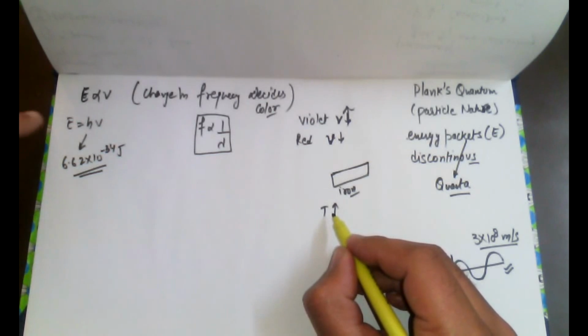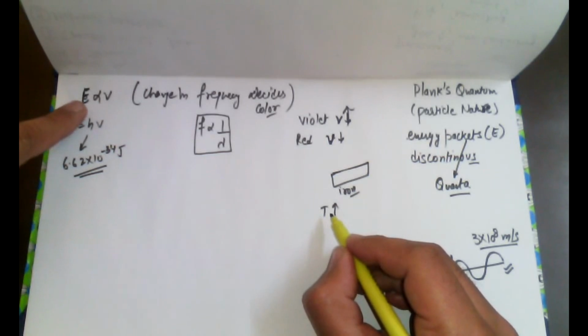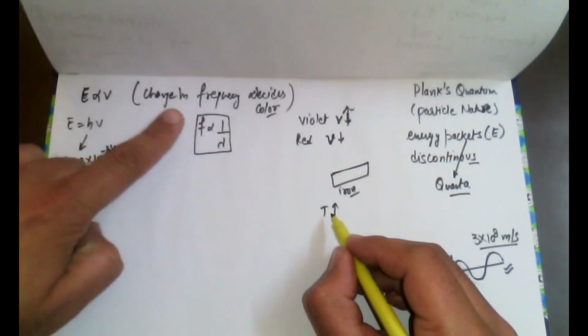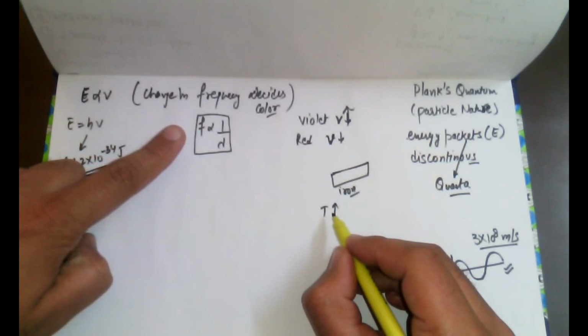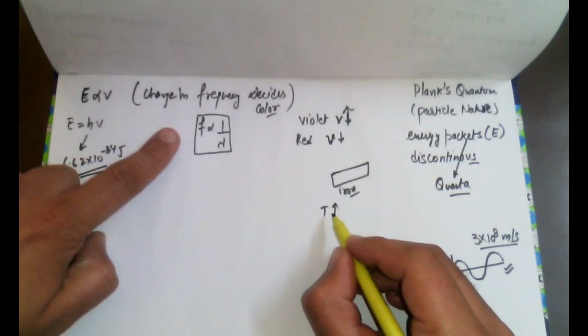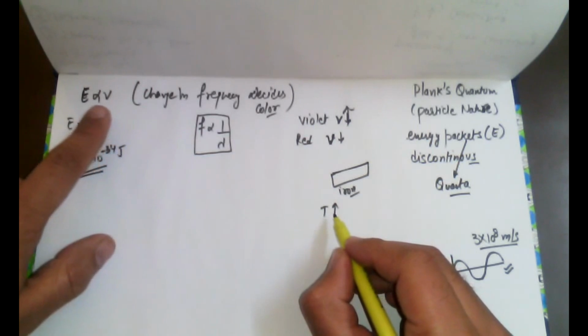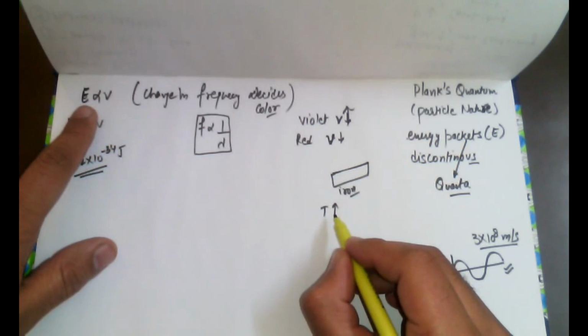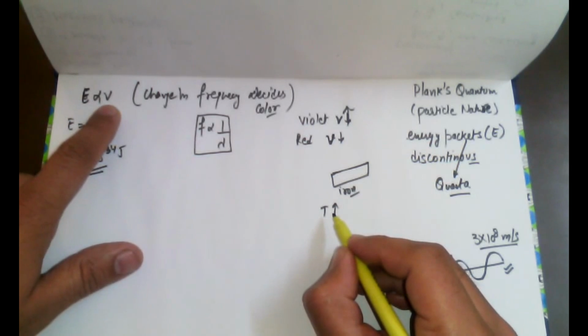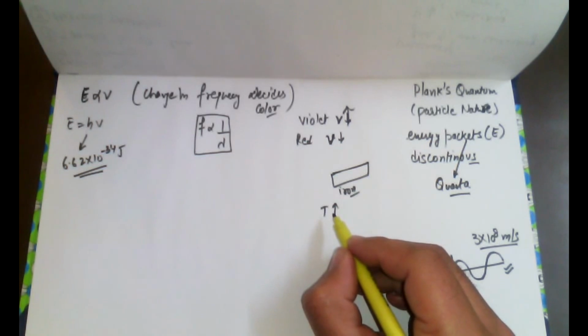Because more and more heat, that is energy, is given to the knife, there will be a change in frequency, and the frequency decides the color. The knife keeps on absorbing the heat, more energy means more frequency, so it decides the color.